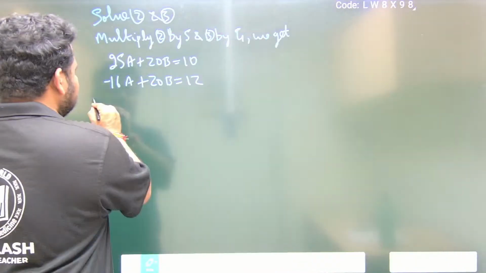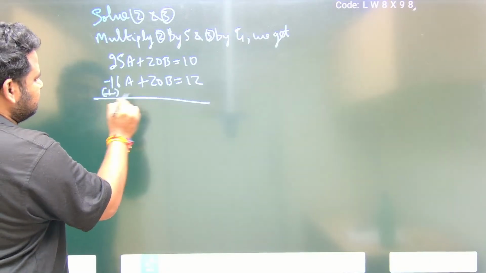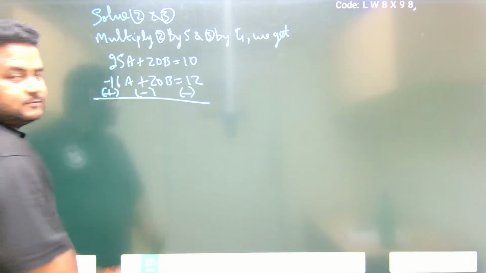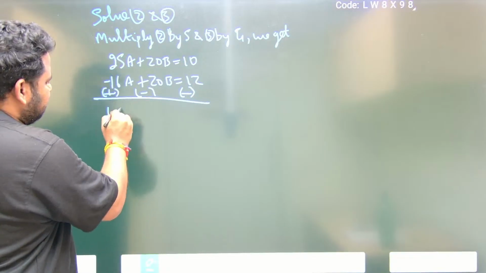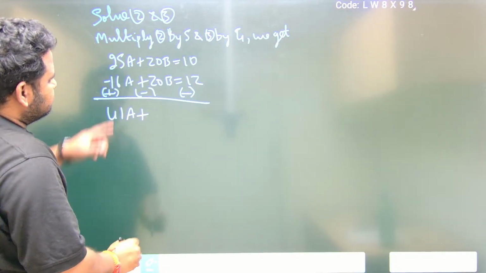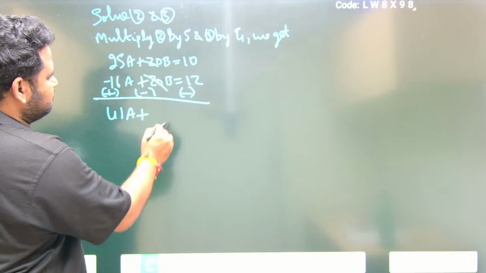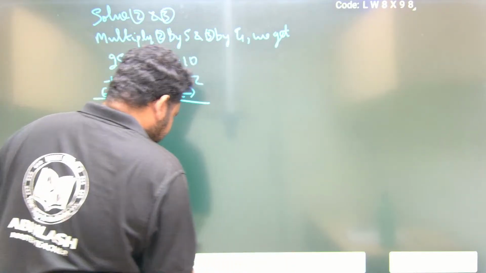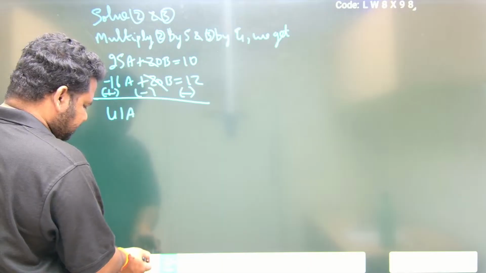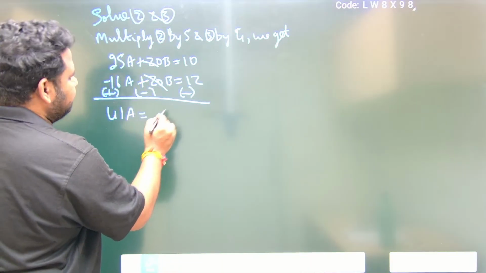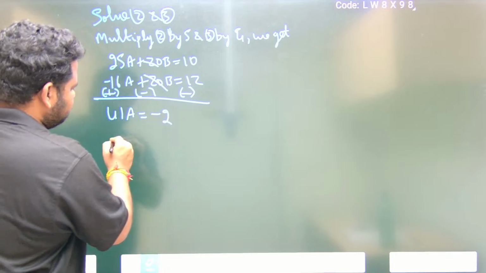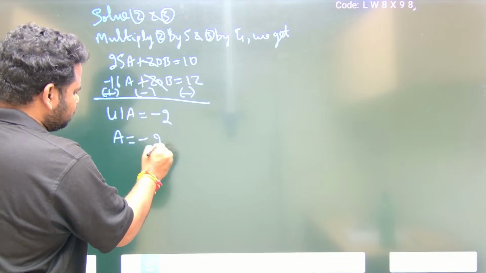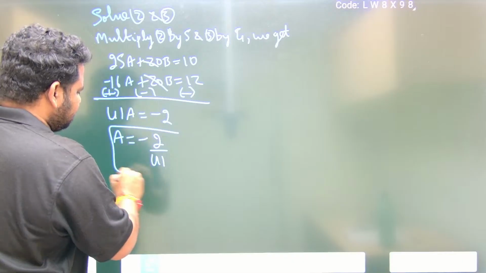On solving this, minus plus will become minus. We have 25 plus 16, which is 41a. The b terms will get cancelled, minus plus. So 41a will be equal to 10 minus 12, which is minus 2. So a will be equal to minus 2 by 41.